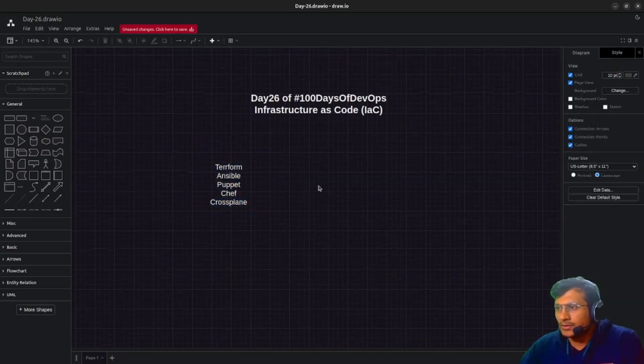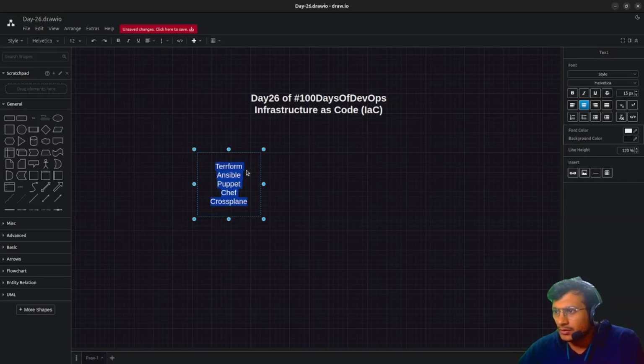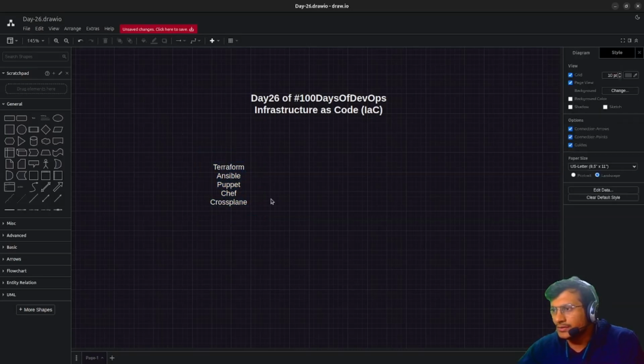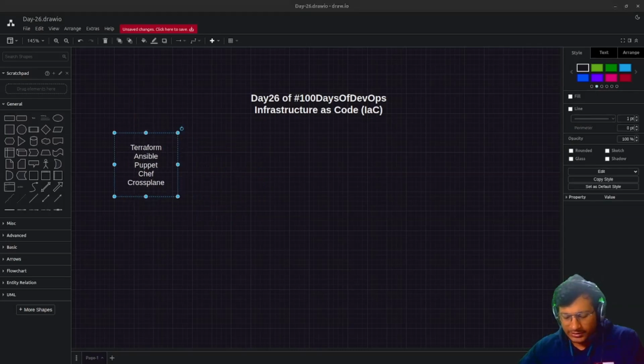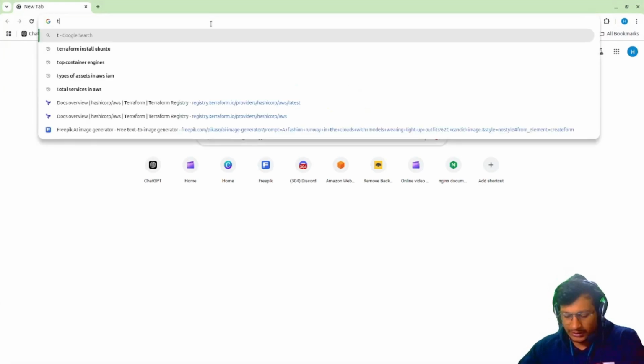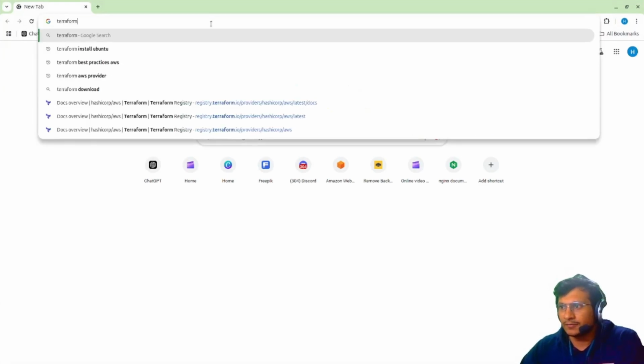But what we'll be doing is working with Terraform. We'll explore it today. I want to explore Crossplane as well, but I have competency with Terraform and Ansible, so first we'll discuss these two and then Crossplane. When it comes to cloud provisioning, Terraform is a very nice tool for that. So if I just search Terraform.